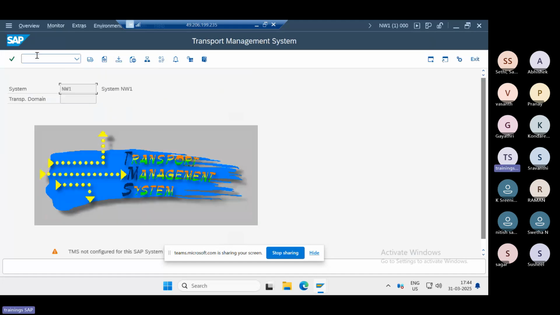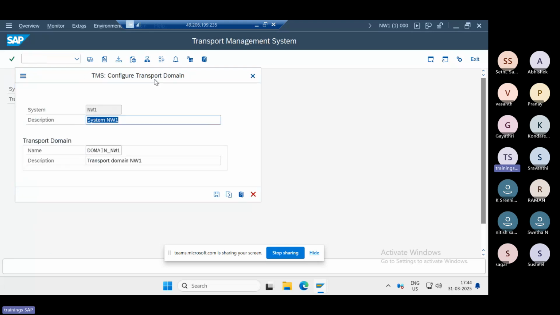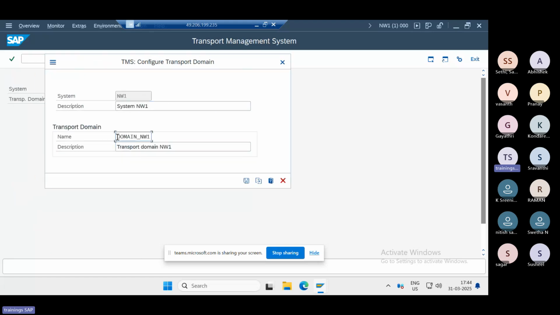When we don't have the TMS configuration, just execute STMS, and it will ask you to configure the transport domain controller first. Here we need to provide DOMAIN_NW1. If you want to configure ECD, then you need to log into the ECD system. Here we are making NW1 the domain controller. Then click on the Save button.